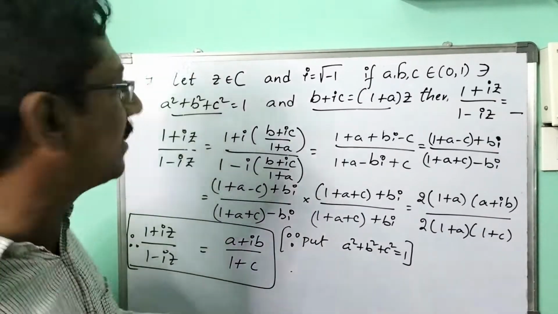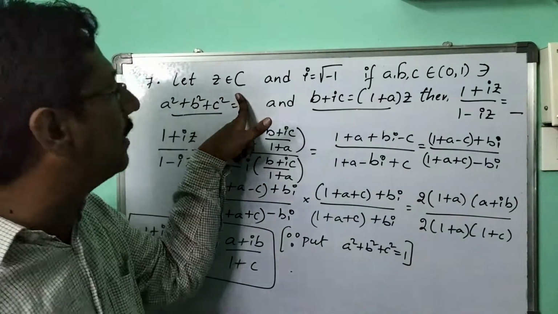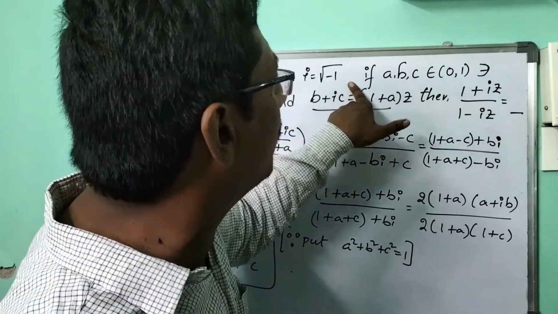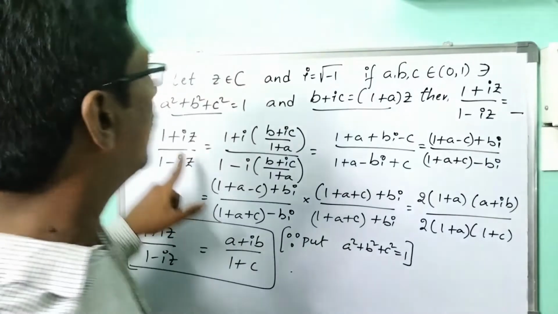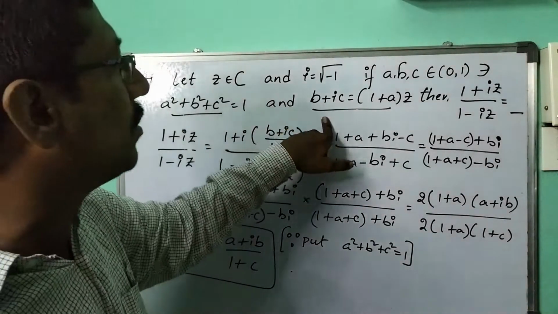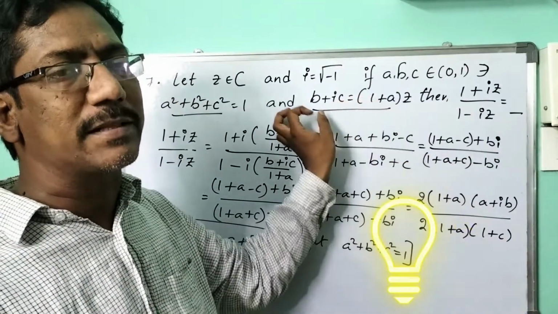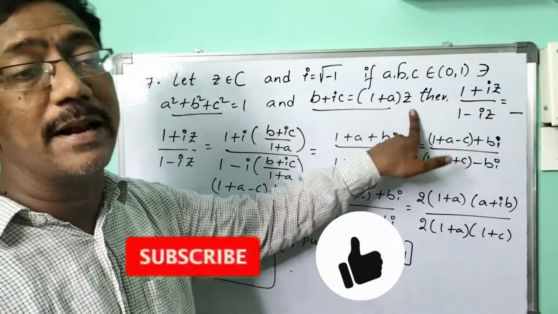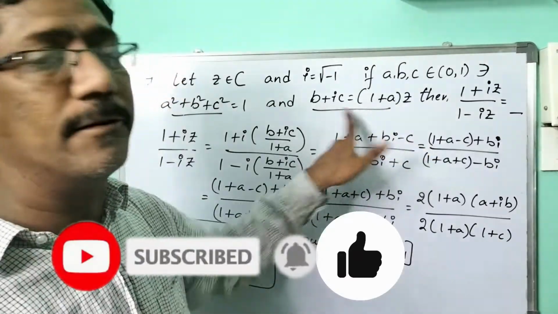Here is the 7th problem. What is given is: let Z be a complex number and I equal to square root of minus 1. If A, B, C belong to 0 comma 1 such that A square plus B square plus C square equal to 1 and B plus IC equal to 1 plus A of Z. Let me set 1 plus A to that side. So that makes Z equal to B plus IC by 1 plus A.